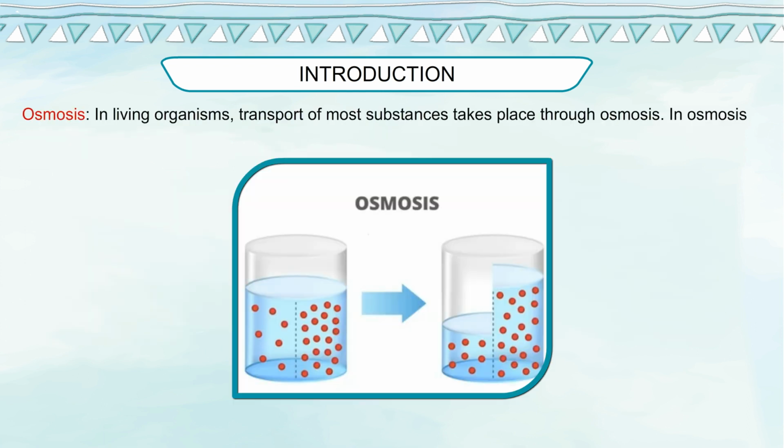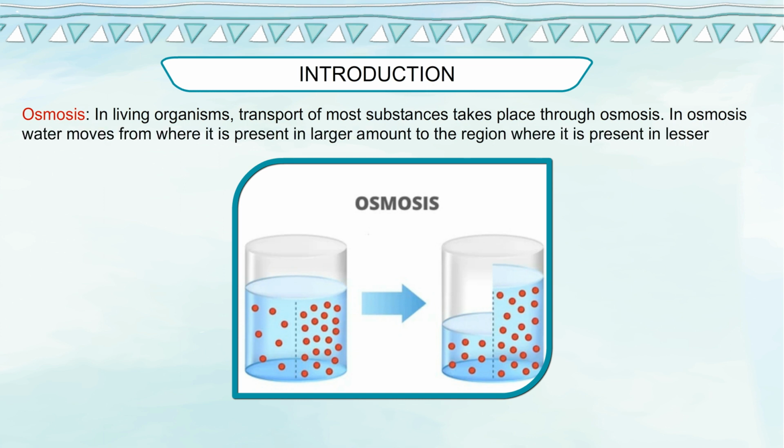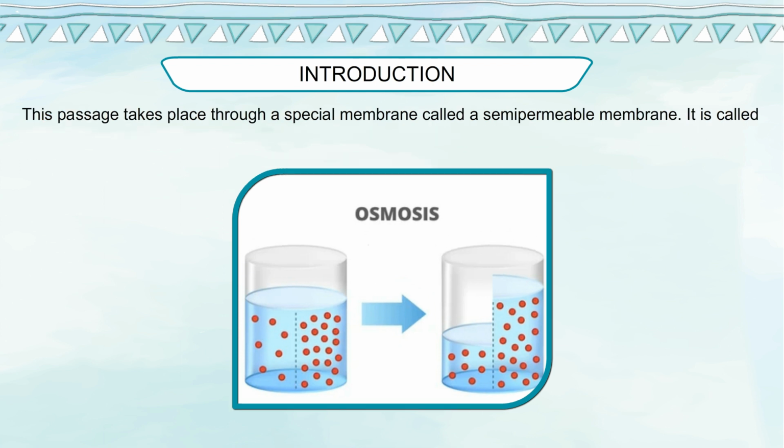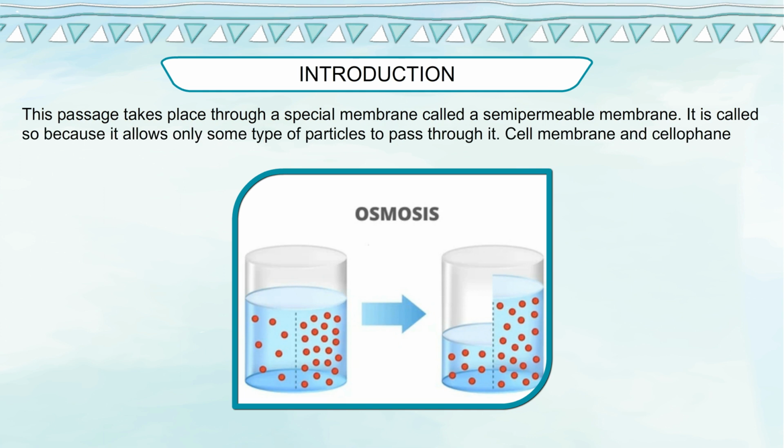Osmosis. In living organisms, transport of most substances takes place through osmosis. In osmosis, water moves from where it is present in larger amount to the region where it is present in lesser amount. This passage takes place through a special membrane called a semi-permeable membrane. It is called so because it allows only some type of particles to pass through it. Cell membrane and cellophane sheet are examples of semi-permeable membranes.